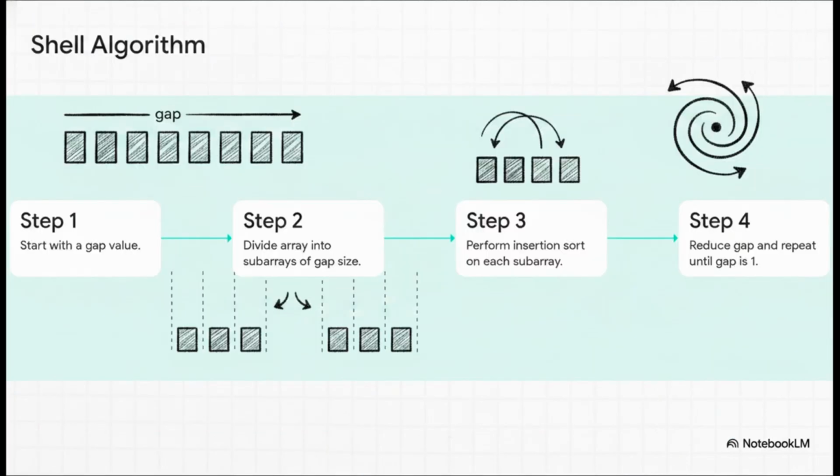Here is how we actually execute those leaps. Step 1, you start with a wide gap value, usually the total length of your array divided by 2. Step 2, divide the array into virtual subarrays based on that exact gap size. Step 3, run a simple insertion sort on those distant elements. Step 4, dynamically shrink the gap, usually halving it again, and repeat the whole shebang until your gap is exactly 1, which serves as a super fast final polish.